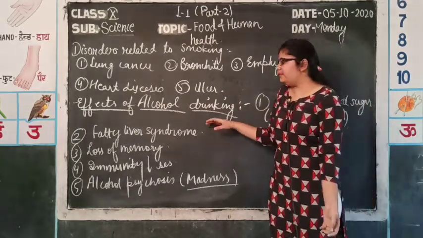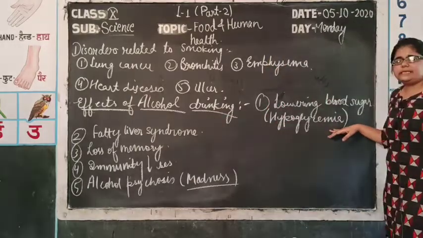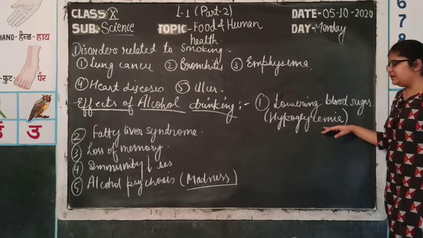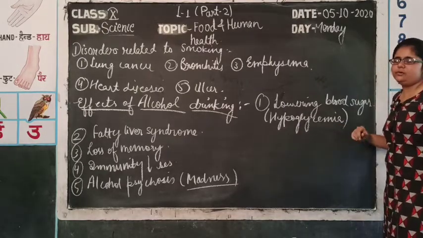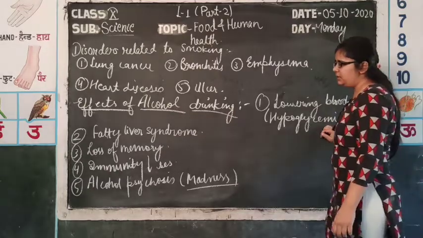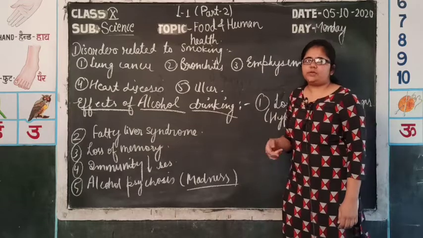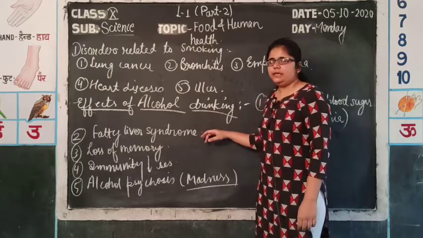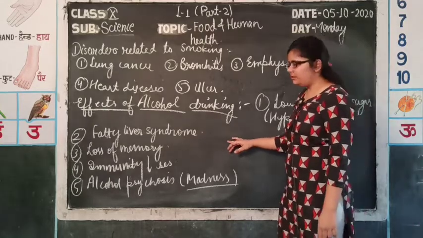Next one is the effects of alcohol drinking. First of all, it decreases the blood glucose level, which is known as hypoglycemia. The condition of lowering blood glucose level is hypoglycemia. Second one is fatty liver syndrome. First of all, deposition of fat in the liver occurs and then it becomes fibrous, which is known as liver cirrhosis, that is damage of the liver.